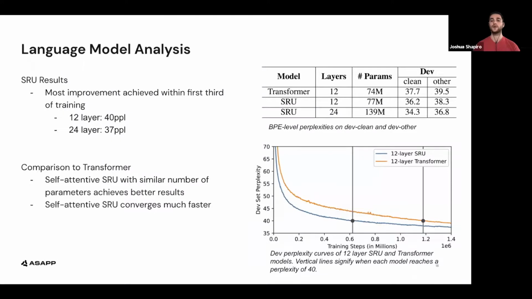When comparing our 12-layer SRU to the 12-layer transformer, we see that we achieve better perplexity using a comparable number of parameters. Notably, not only do we achieve better perplexity, but we converge much faster. To the bottom right, we show the dev perplexity curves of the 12-layer SRU and transformer models. The vertical lines show each model reaches a perplexity of 40 on the overall dev set. The transformer requires 1.2 million steps to reach this perplexity, while the SRU model takes only 622,000 steps. This is almost a 2 times training speedup, which in practice reduced training time by almost 2 days.